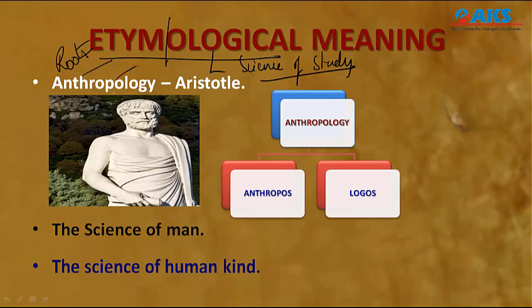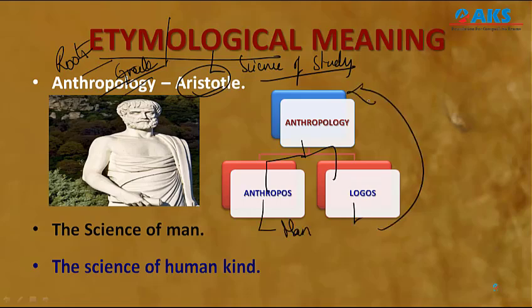Now let us understand. Anthropology is a Greek word, coined by the Greek philosopher Aristotle, and it is a combination of two words. In Greek terminology, anthropos means man and logos means the science of study. So in combination it becomes the science of study of man. This continued up to 1965.